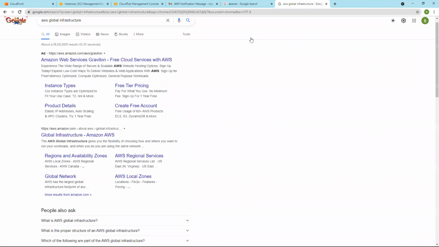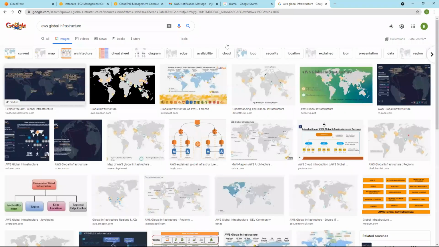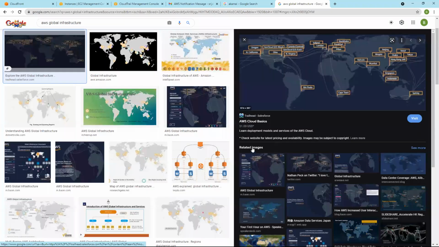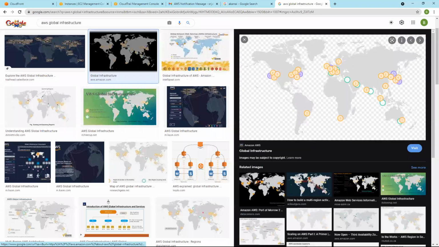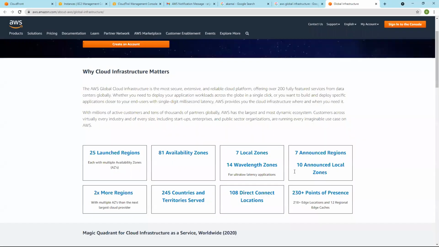All these are regions where AWS is available. So go here. We know about regions, availability zones, local zones, wavelength zones. We discussed all these things. And if you see here, they say around 230 plus points of presence or edge locations are there.